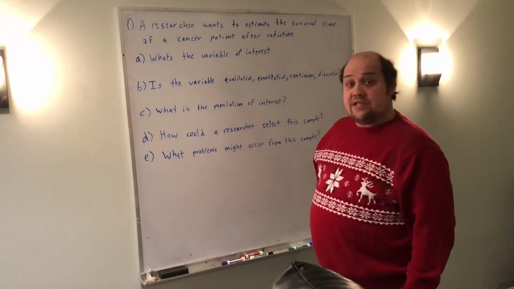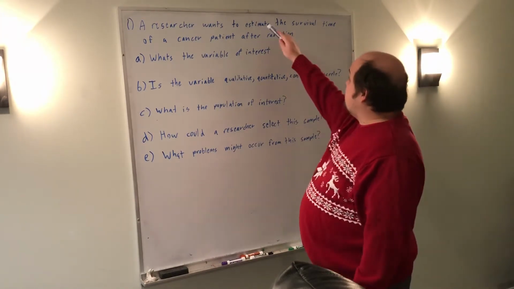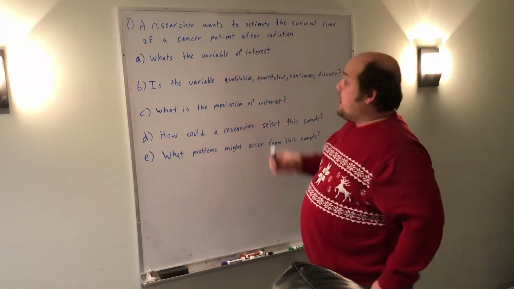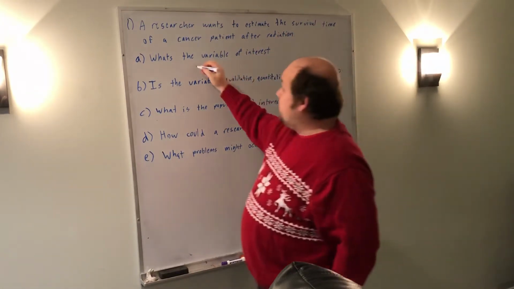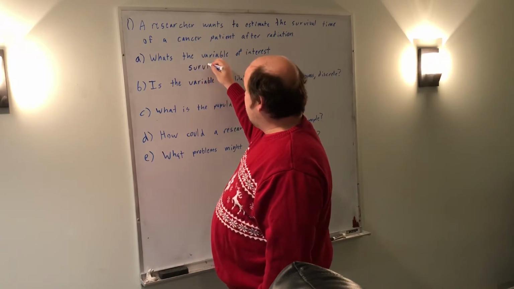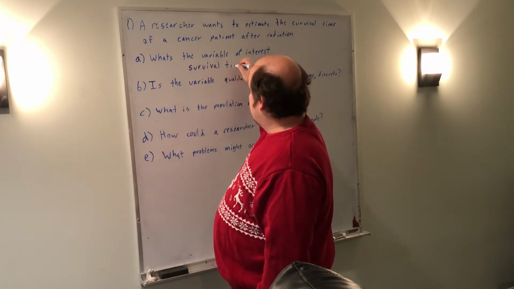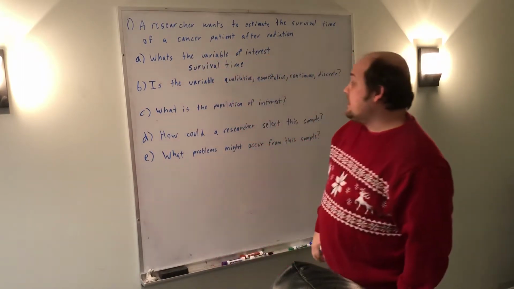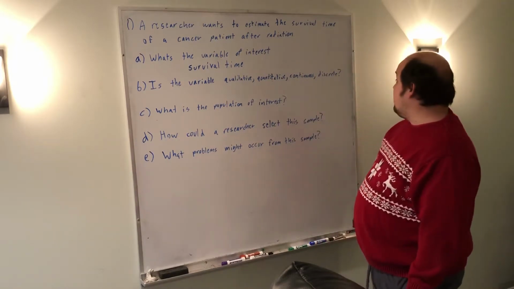So the variable of interest is what they're trying to estimate. In this case, they're trying to estimate the survival time of cancer patients. So my variable of interest would be survival time. When it then asks, is the variable qualitative, quantitative, continuous, or discrete?